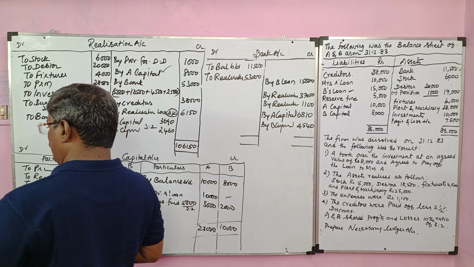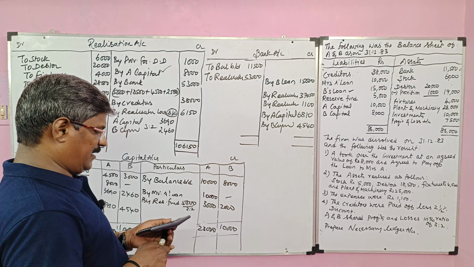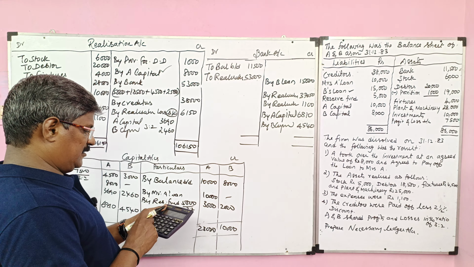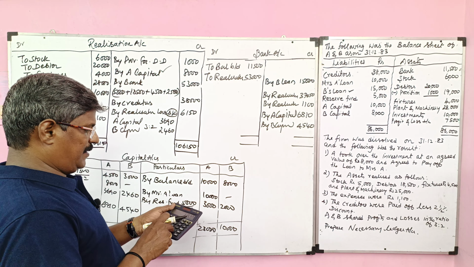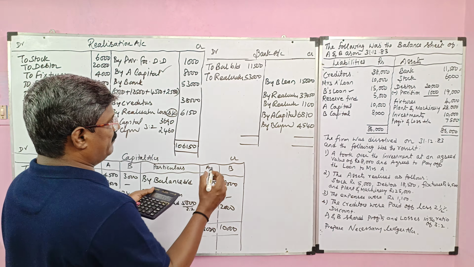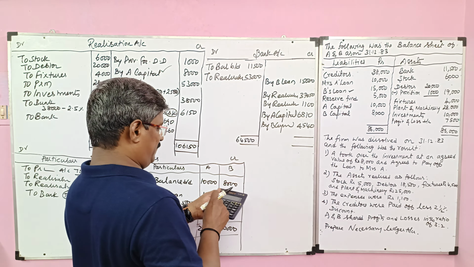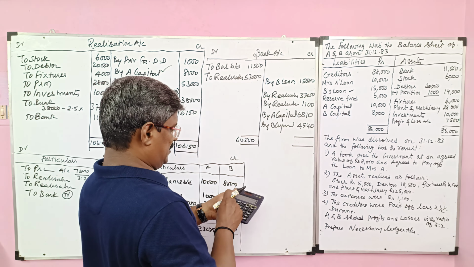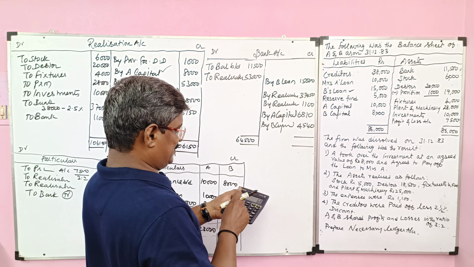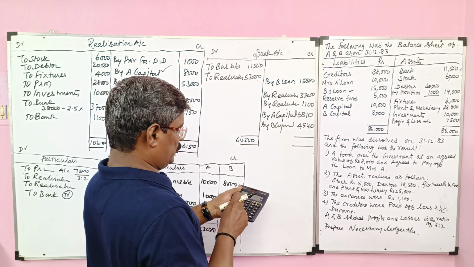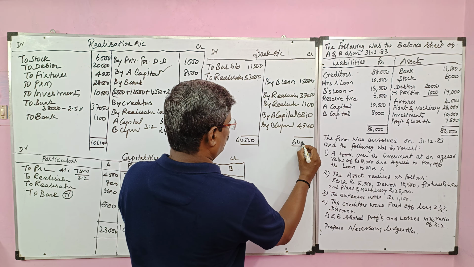Now we total this. It should agree. Yes. 11,500 plus 11,500 plus 53,000. So the total debit side value is 64,500. Credit side: 15,000 plus 3,750 plus 1,100 plus 6,810 plus 4,540. So on the credit side also we got 64,500.